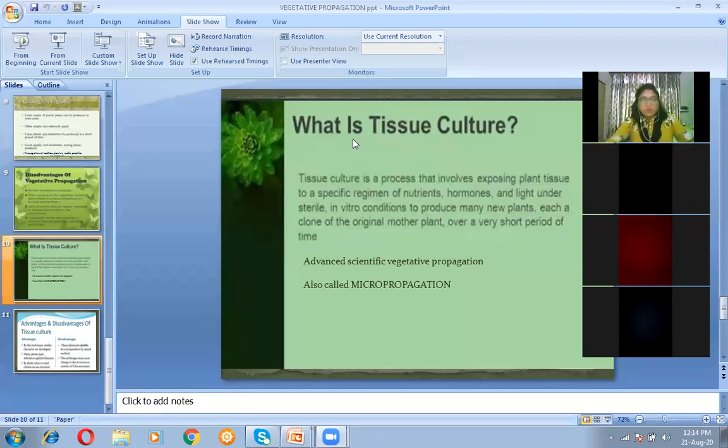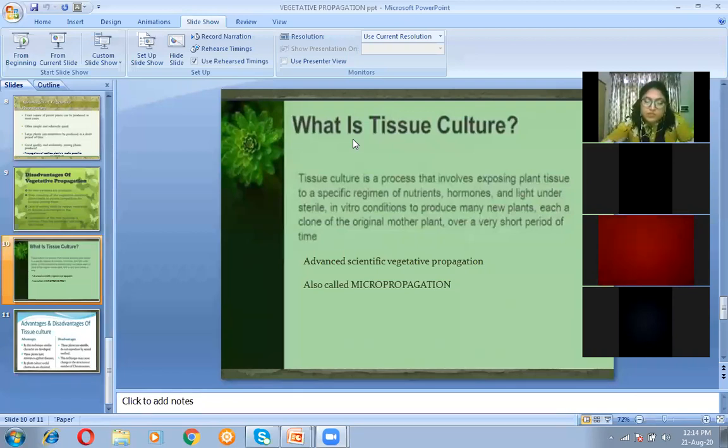Next, one tissue culture is left. So what is tissue culture? We have studied so many methods of vegetative propagation. So many methods we have done: grafting, layering, cutting. So this is the last method of vegetative propagation only. Okay. It is called advanced scientific vegetative propagation.